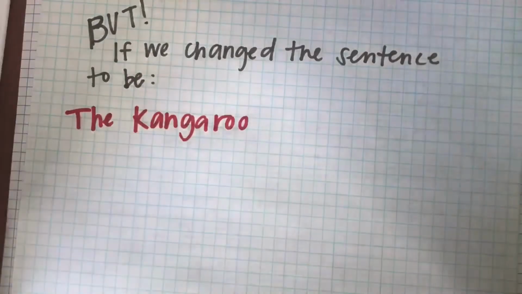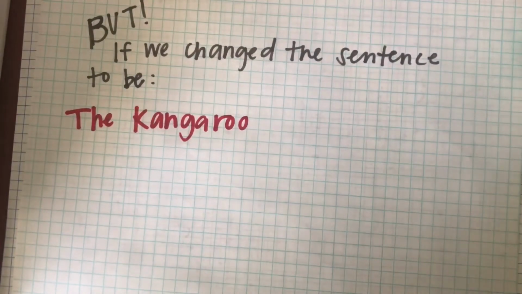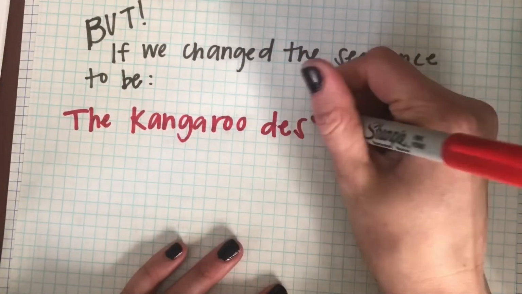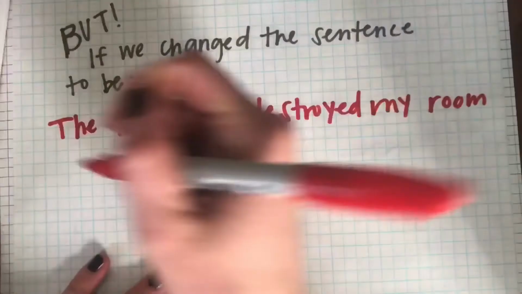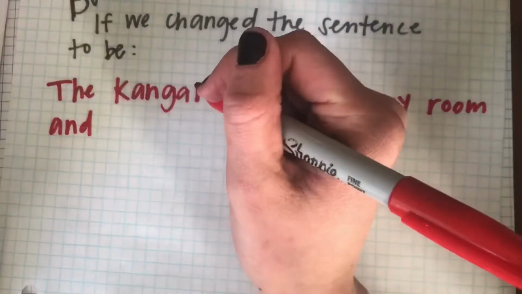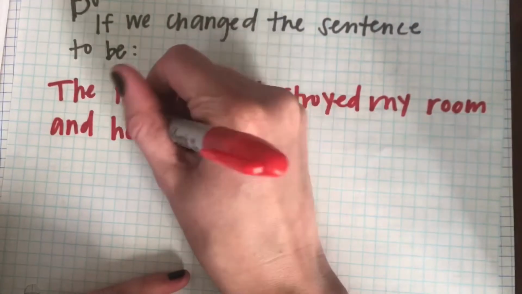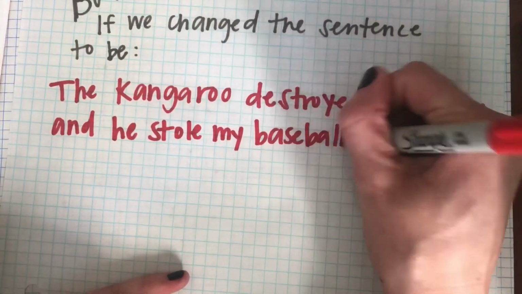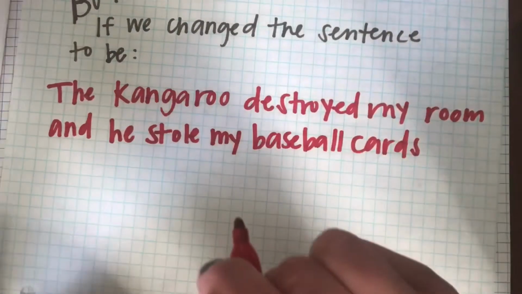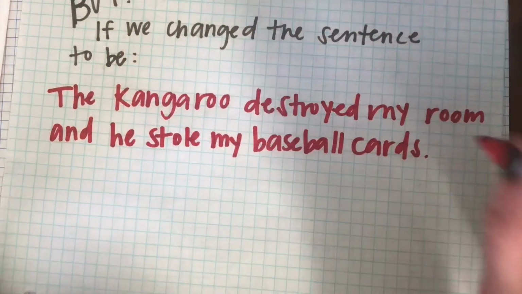All right, but again, we can change our sentence to make sure that comma is in there if we want it in there for funsies. So we're going to change it up. We're going to use the same exact sentence, and we're going to say, the kangaroo destroyed my room, and then we're going to add in here, he stole my baseball cards. So we added in that subject into the second clause.